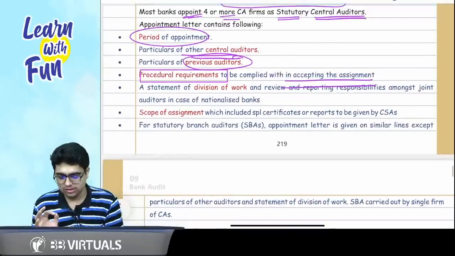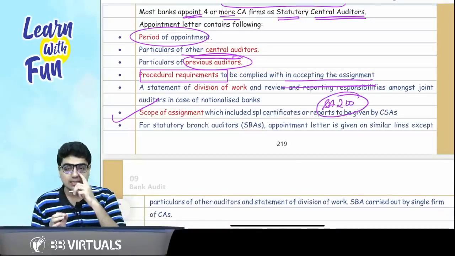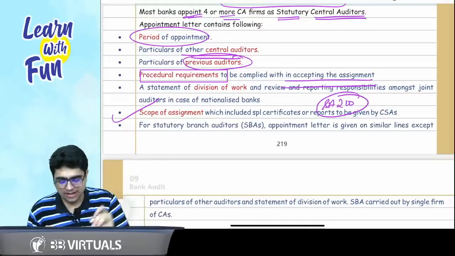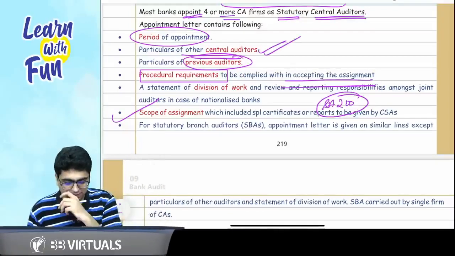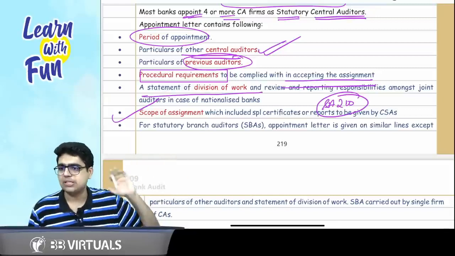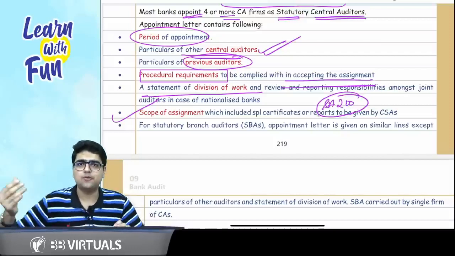Then they will be told the scope of assignment, as it is also said in SA 210. Agreeing the terms of audit engagement, scope of assignment will be told to them. Since they are working with other auditors, a statement of division of work and reporting requirements shall also be prepared. So please remember these 4 to 5 points. Sir, what are the 4 to 5 points?